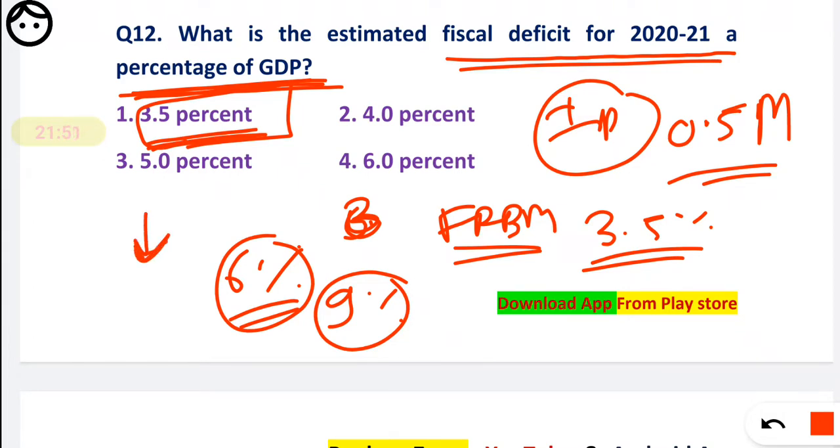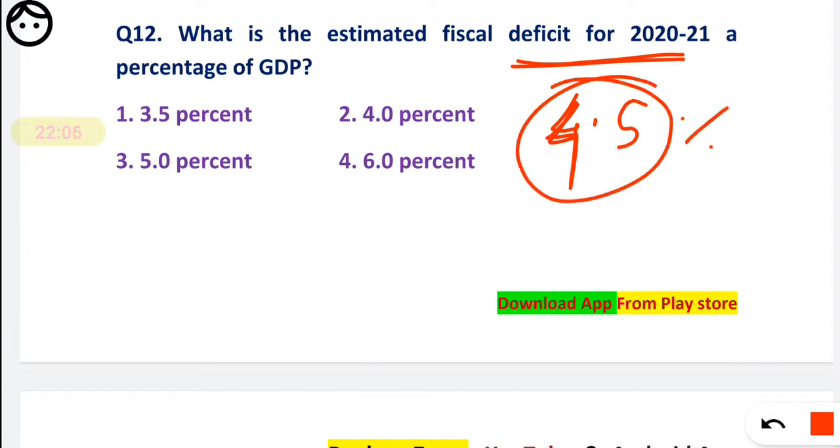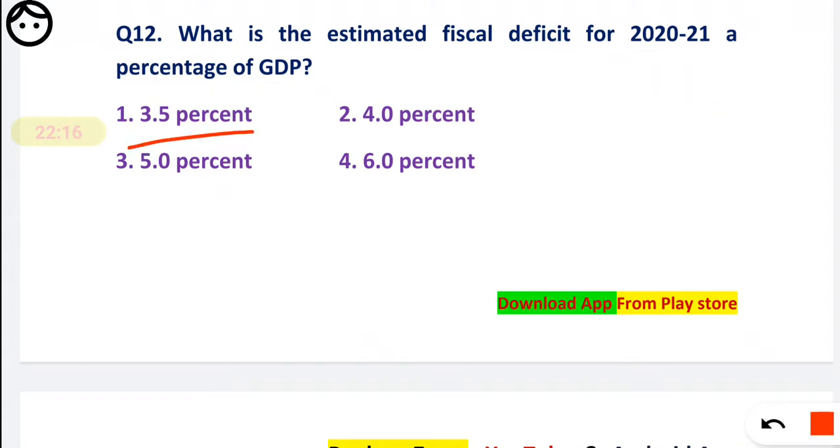That's why the fiscal deficit was very high. Right now, take one more important piece of information. The government is planning, there was an official statement by our finance minister, that they will try to maintain 4.5% fiscal deficit, right? So they are not able to maintain this, but it was the ideal they have kept. Okay, so if a question comes in your examination, just remember 3.5%.